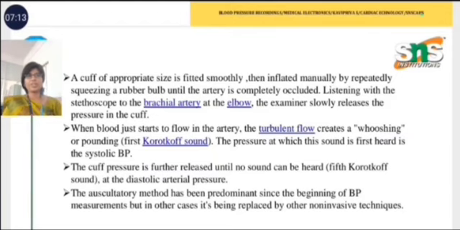A cuff of appropriate size is fitted smoothly and inflated by repeatedly squeezing the rubber bulb attached to the sphygmomanometer, until the artery is completely occluded. Listening with the stethoscope over the brachial artery at the elbow, the examiner slowly releases the pressure in the cuff. When blood just starts to flow in the artery, there is turbulent flow, which creates the Korotkoff sound. The pressure at which this sound is first heard is the systolic pressure.